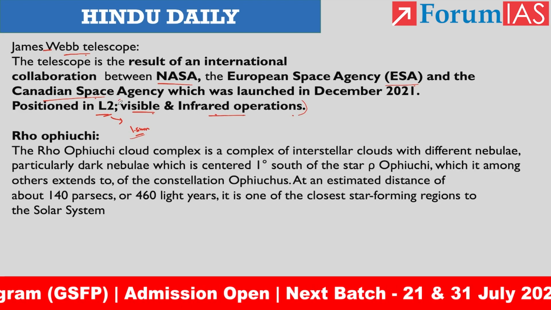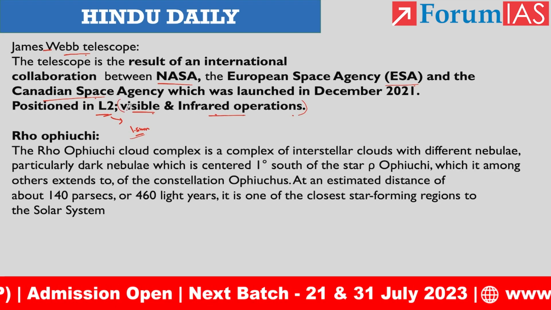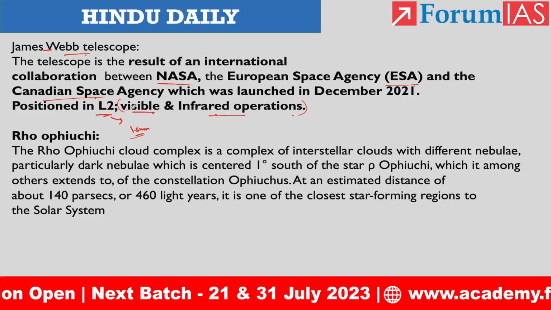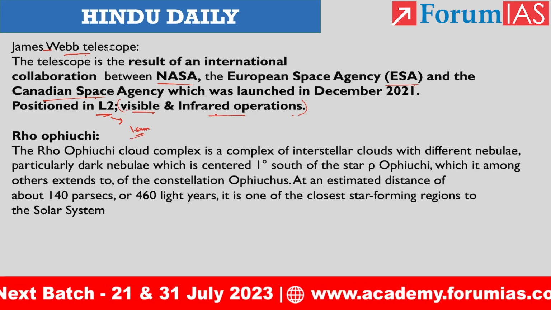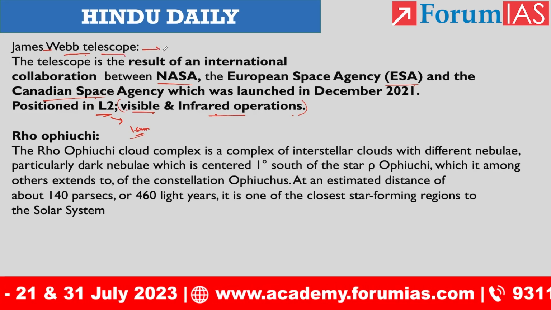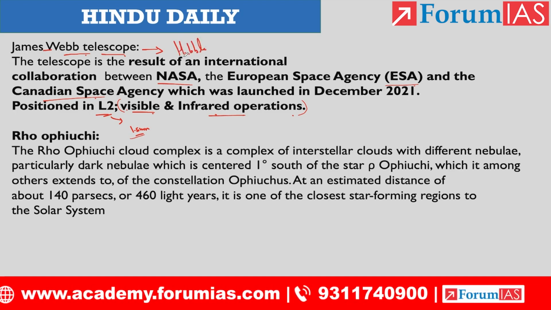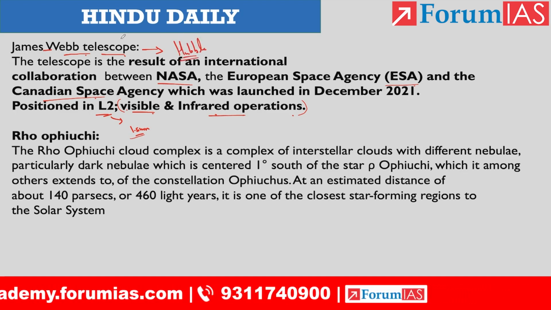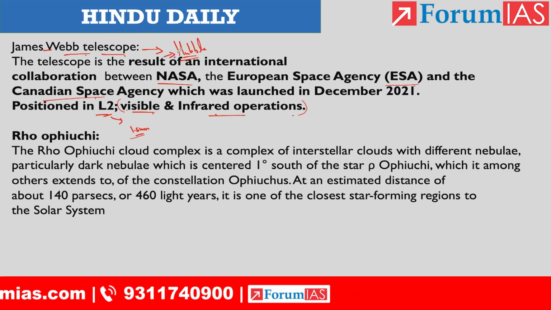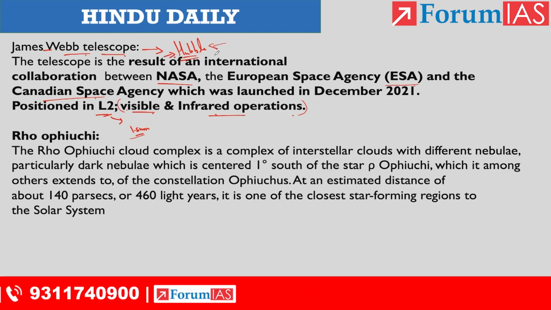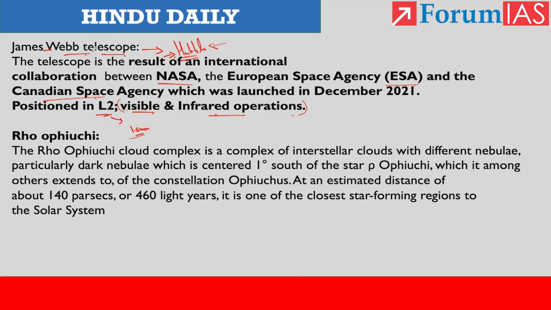NASA, the European Space Agency and the Canadian Space Agency sent the James Webb Telescope to replace the Hubble telescope. Previously, we were using the Hubble and getting images from it, right? The James Webb Telescope replaced the Hubble, and the Hubble operated only in the visible range. But the James Webb Space Telescope operates in both the visible and infrared ranges, right?